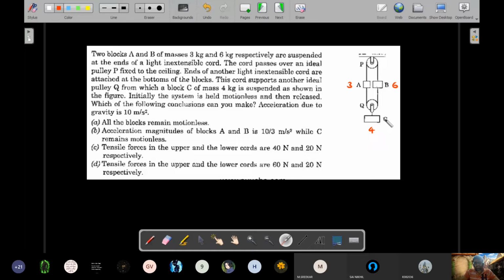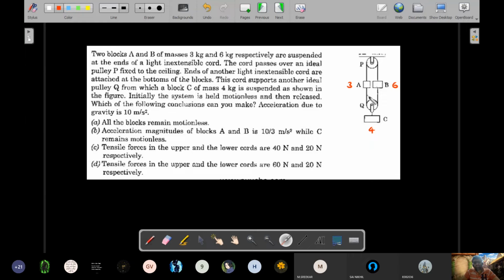You realize that this 4 kg is fixed to this pulley and there are fixed threads and the ceiling is fixed. That means the gap between this ceiling and this pulley is always fixed. It can't go down, because the only thing that can happen is this thread can circulate around these pulleys, but this pulley itself cannot go down. So that restriction that you have in the system should tell you that block C definitely will be at rest. Okay, I hope you are able to appreciate what I'm doing.